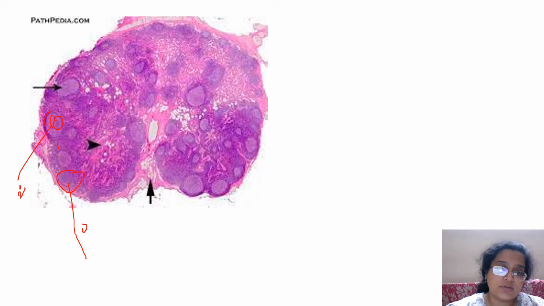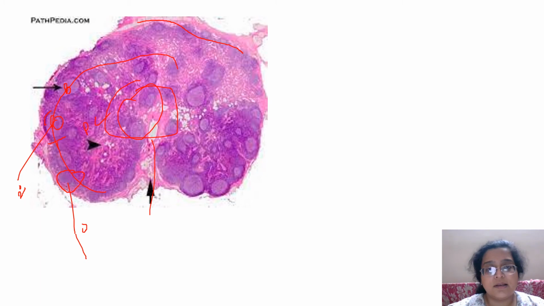This area is mostly T cells, dendritic cells, macrophages, etc. And this area is mostly B cells. B cells, plasma cells, etc. are there. Plasma cells are present here also in the medullary area. This all is medullary area. So in a normal lymph node, you'll get a capsule which can be partial or complete, and mostly not thickened. And then you get a normal differentiation of a cortical area, a medullary area, a hilum area. Fat is normal. Sinusoids might be dilated.